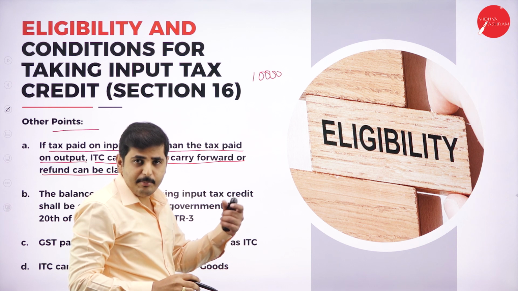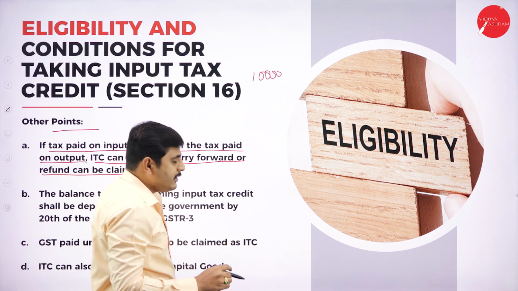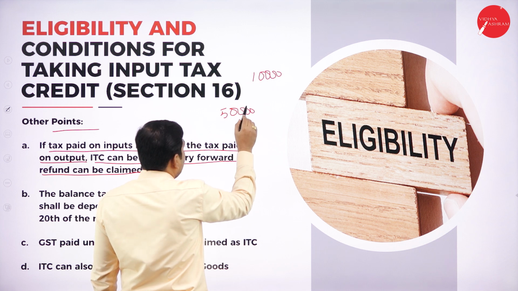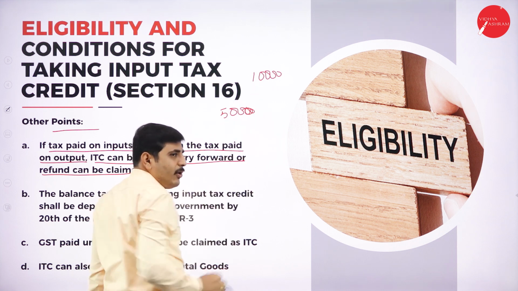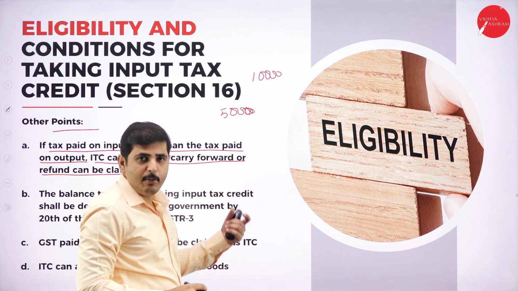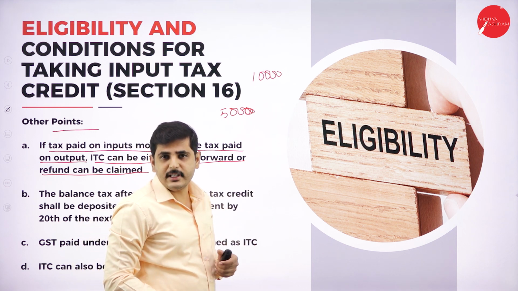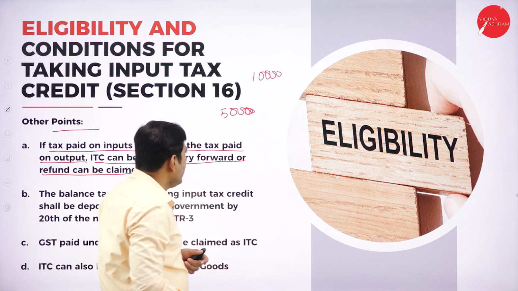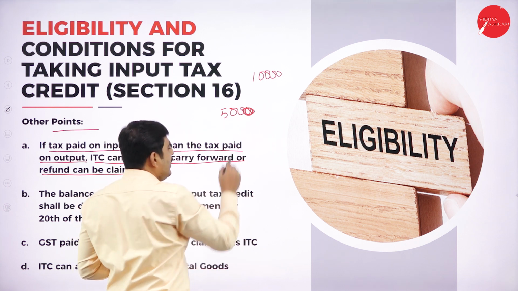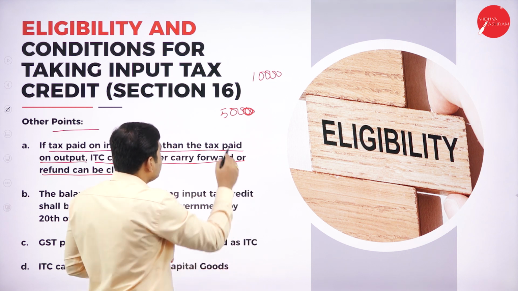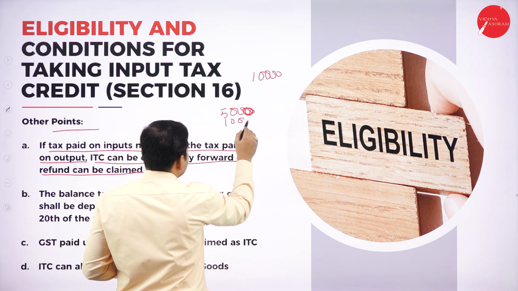10,000 rupees I have already paid the tax. My output tax is 5,000 rupees. See here, I have paid the tax of 10,000 rupees. It may be machinery, raw materials and other allied products. I have paid the tax while purchasing the products and raw materials. Now while selling, I only have to pay the tax of 5,000 rupees. So whatever the excess tax you have paid, deduct this 10,000 rupees.